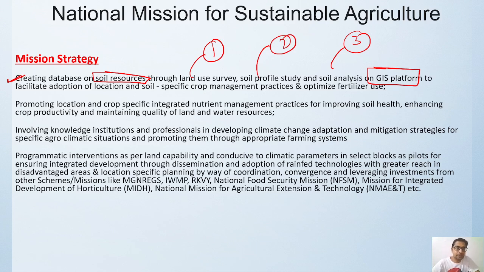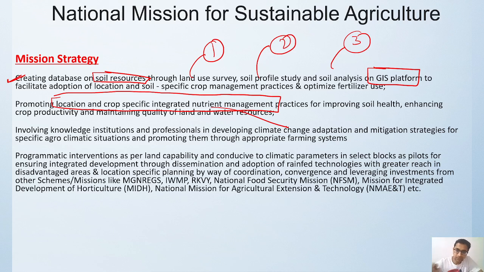Then the next one is promotion of location and crop scientific integrated nutrition management. Okay, nutrition management is yet another area where people are lagging. They are lagging because they don't know how much fertilizer has to be provided, and how much and what type of nutrition has to be provided in all these places. So in order to maintain the quality of land, water and soil, there has to be a very important integrated nutrition management program.